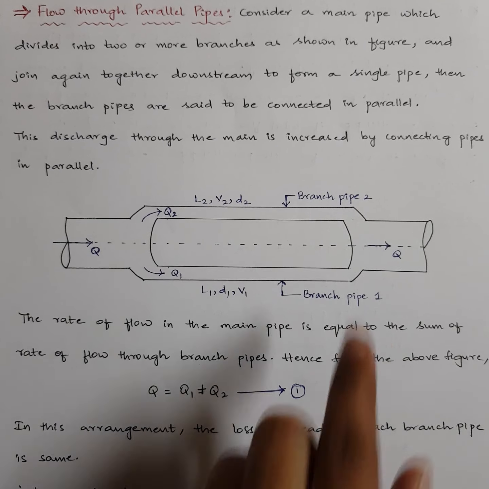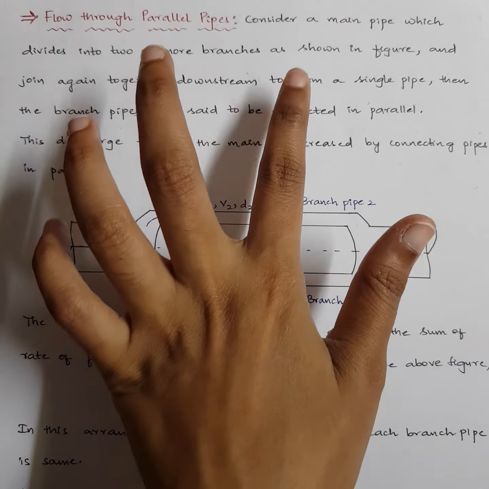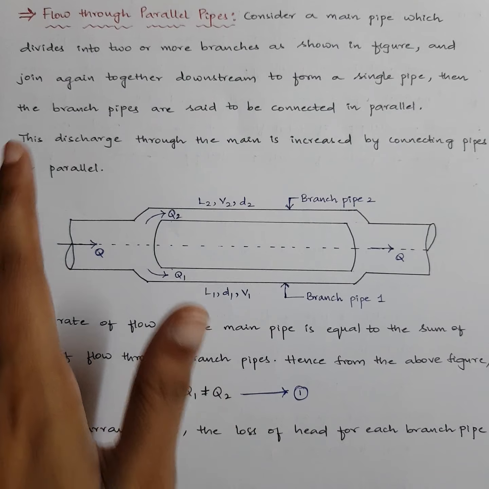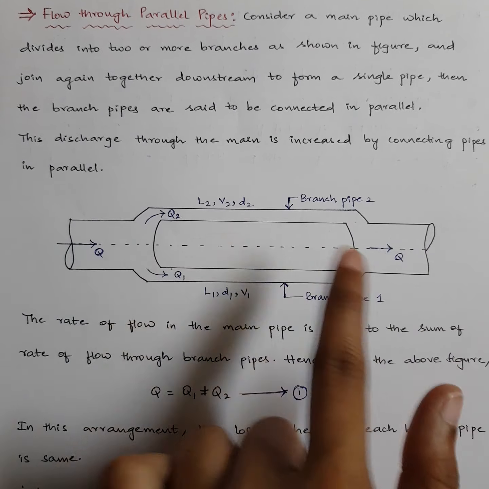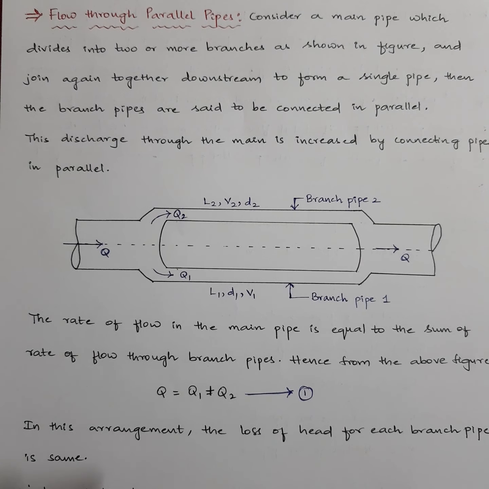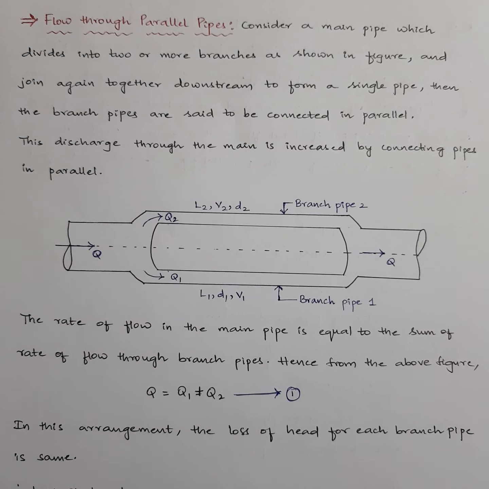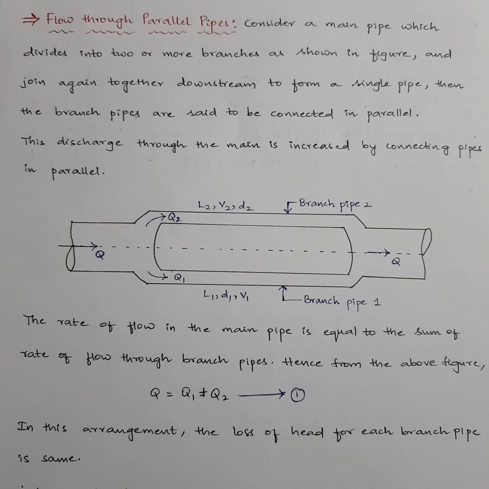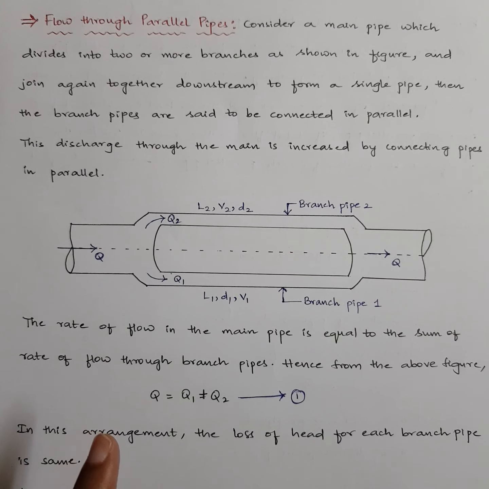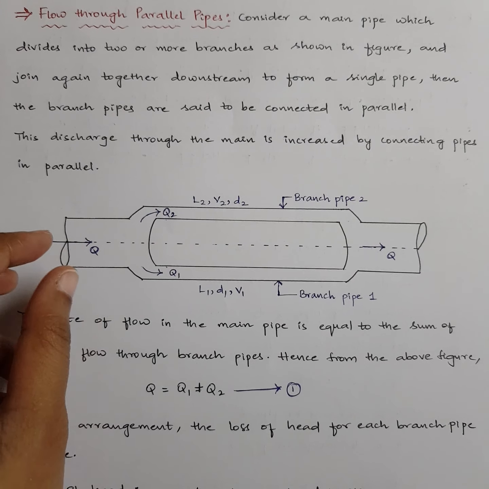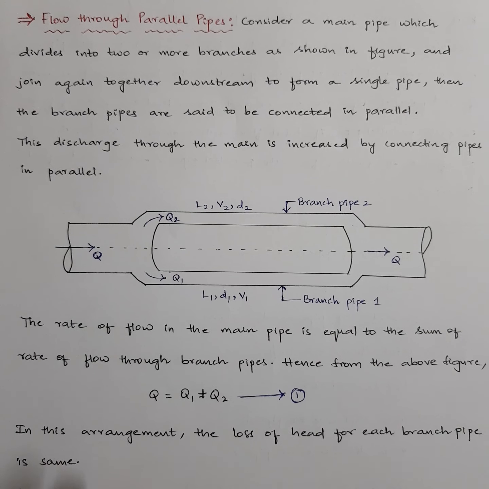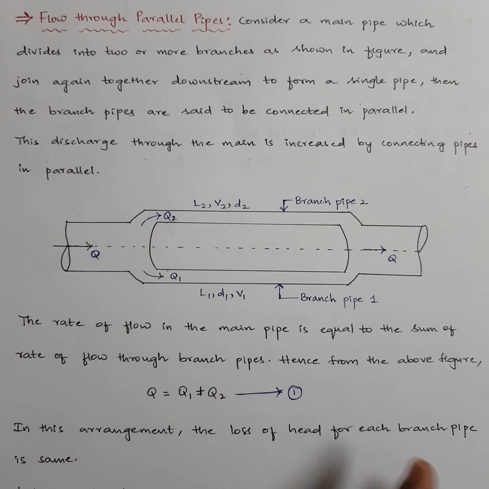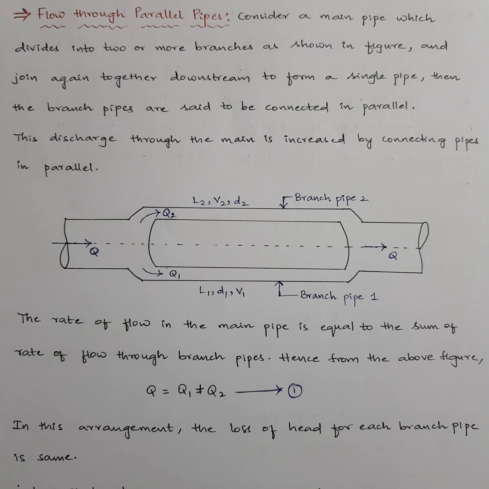As I told you, consider a main pipe which is dividing into two or more branches as shown in the figure, and again downstream they form a single pipe. Then it's called a parallel connection. The main advantage of this parallel connection is that the discharge will be increased. Why? If you remember, for pipes in series I told you discharge will be the same, head loss will be added, correct?